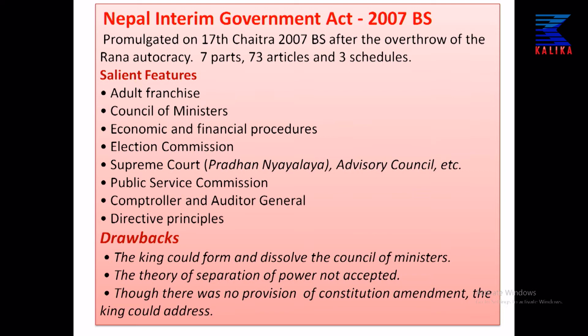So, these were the features of the Nepal Interim Government Act 2007, but still it had some drawbacks.